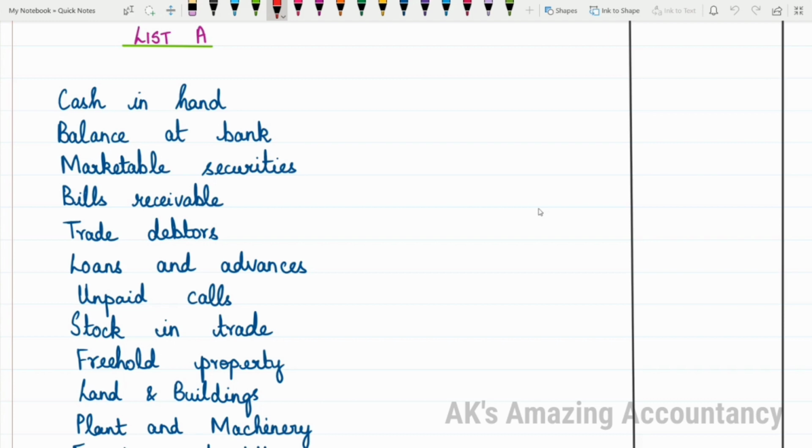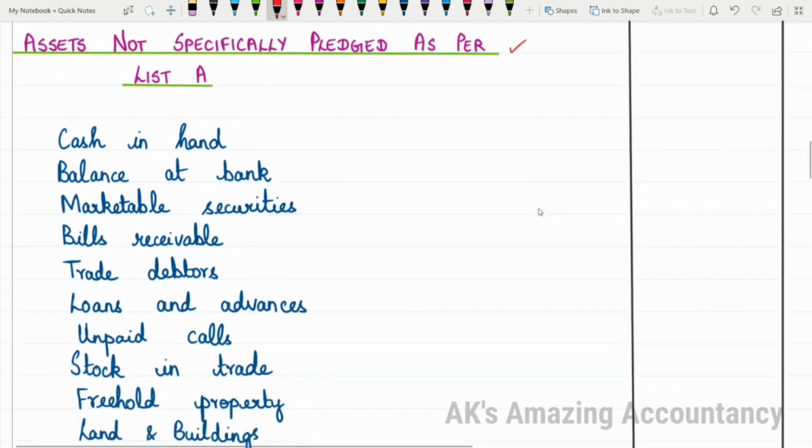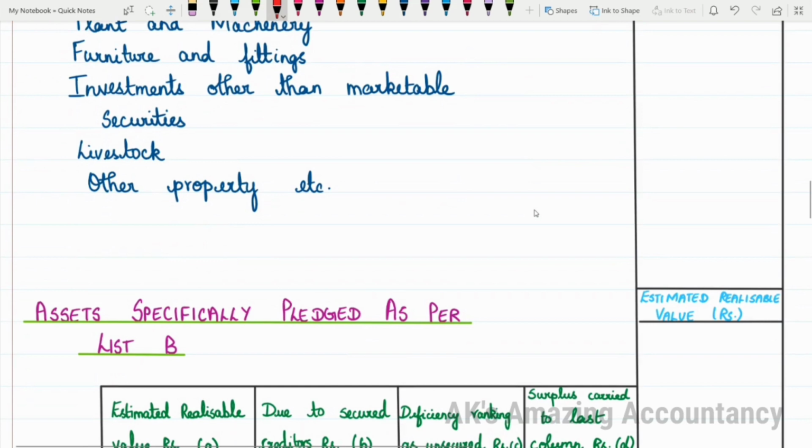After listing out those assets, go step by step. Then you start listing out those assets which are fixed assets like freehold property, land and buildings, and all that. If you keep this in mind, it is enough. Nothing more than this is required. So, what is list A actually? List A is assets not specifically pledged. That's why you're writing assets not specifically pledged as per list A. I hope you are able to understand what will come under this heading.